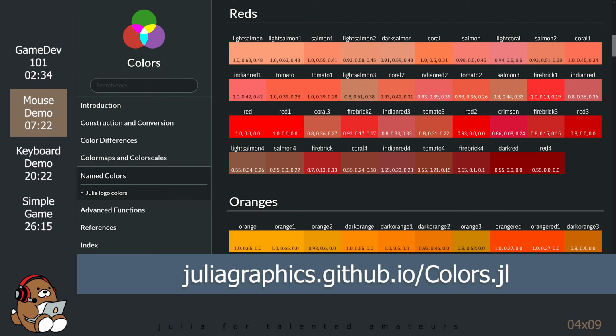In the colors.jl package, they provide a list of all of the named colors, but they provide RGB values from 0 to 1 rather than 0 to 255. So just be sure that you make the appropriate conversions into integers between 0 and 255.